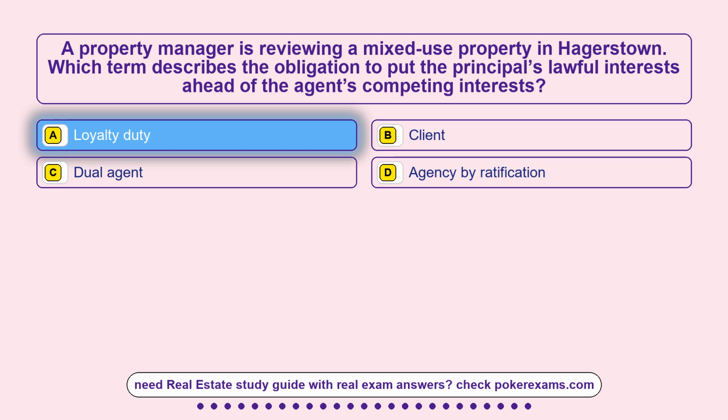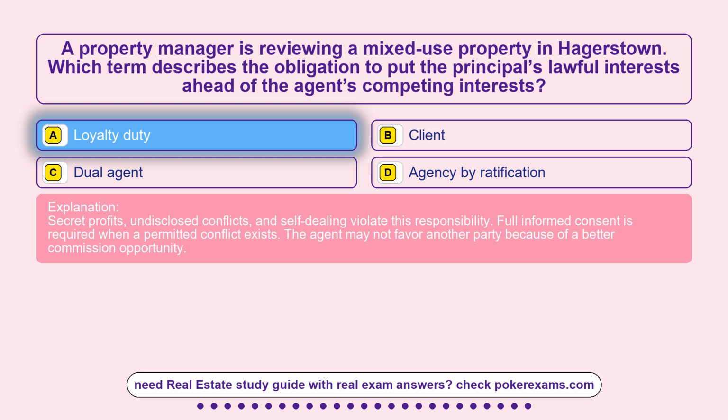The correct answer is option A, loyalty duty. Secret profits, undisclosed conflicts, and self-dealing violate this responsibility. Full informed consent is required when a permitted conflict exists. The agent may not favor another party because of a better commission opportunity.